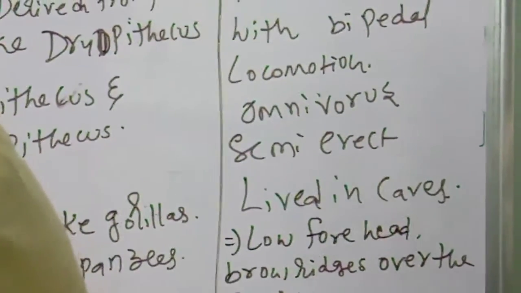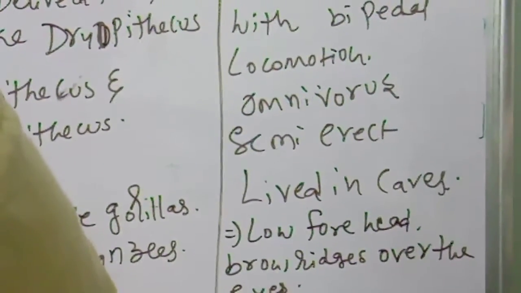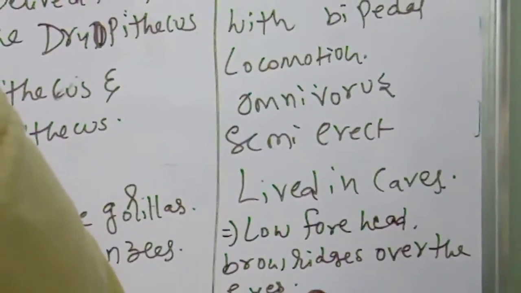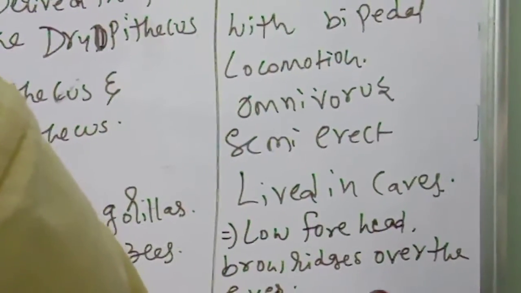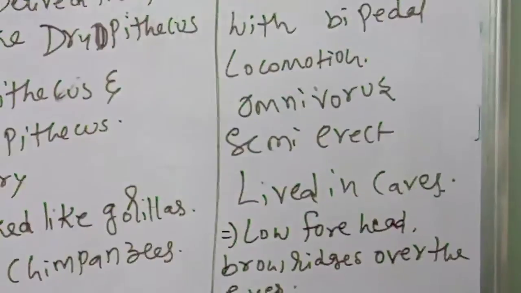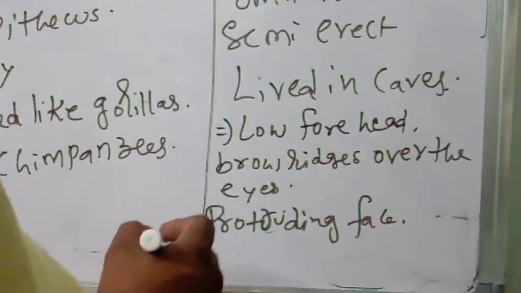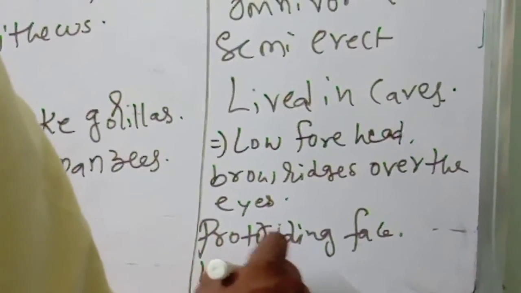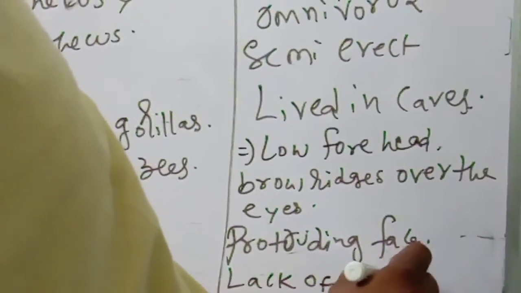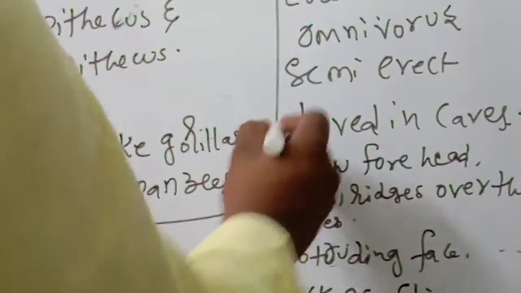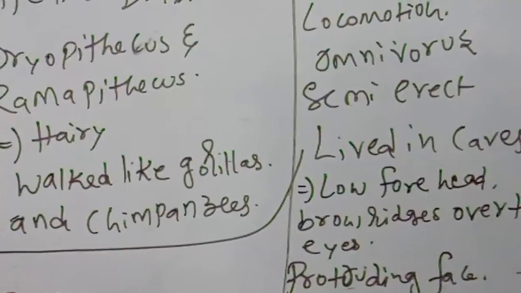Next, protruding face. Lack of chin, this point also you should remember. Low brain capacity.